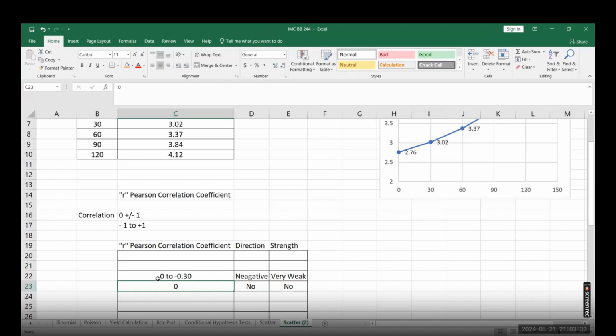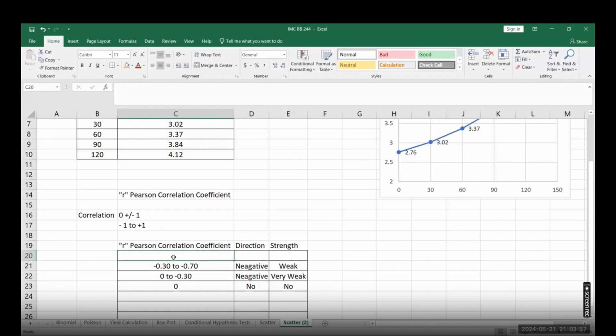Similarly, if it goes from minus 0.30 to maybe minus 0.70, then because it's a negative symbol, the direction is negative, and this level we consider as a weak relation. So this is a weak negative relationship when your R value is this.